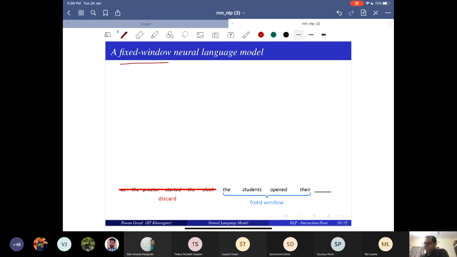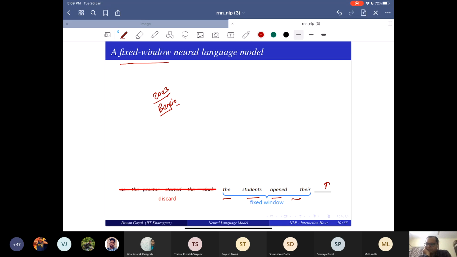And I say I have to use a fixed window. Let's say I use the previous 4 words, "the students opened there", and want to predict the next word. How will I do that? This was actually first taught in 2003 by none other than Bengio, a person all of you know. It was a 2003 paper by Bengio.